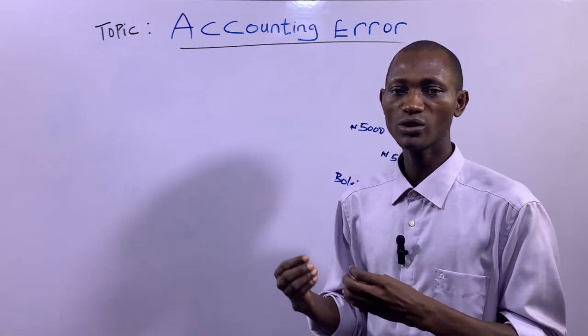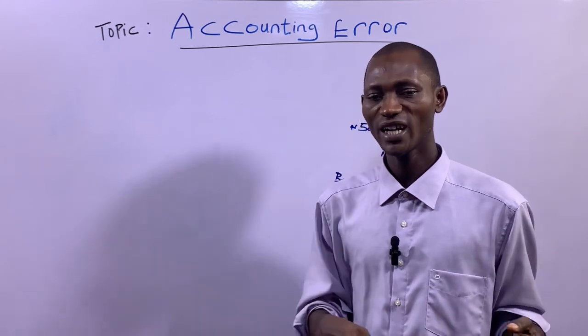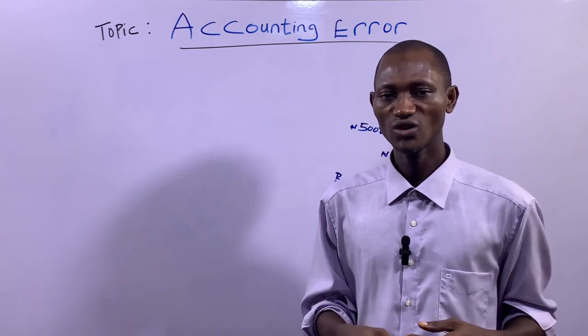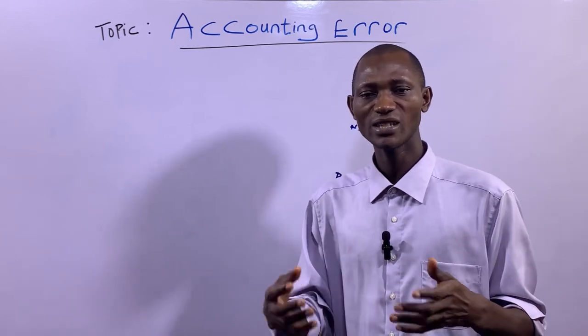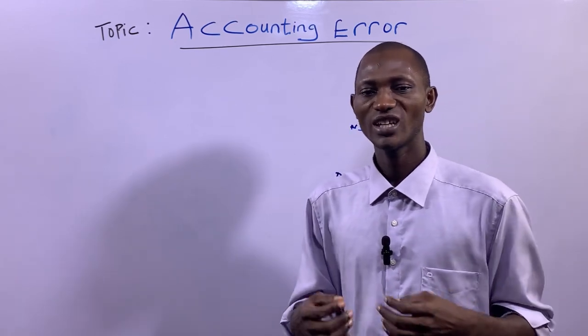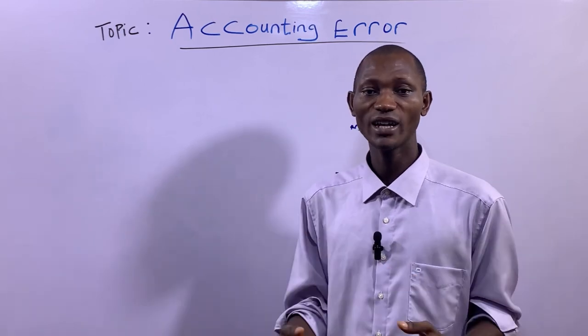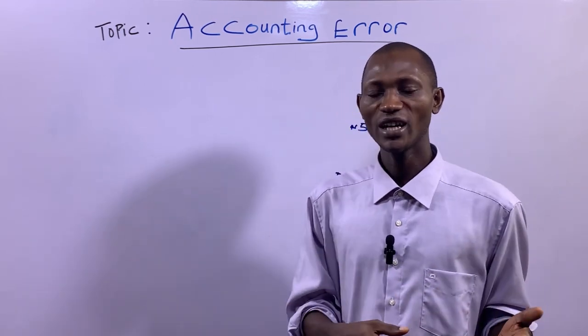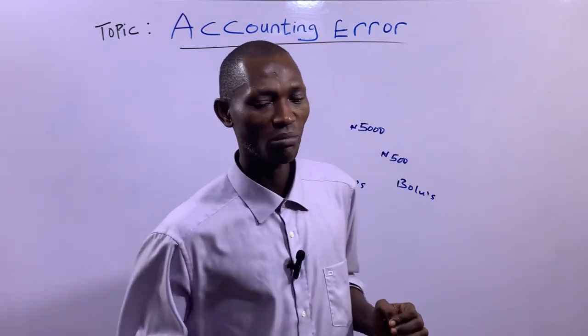Don't forget, when postings are made from the subsidiary books into the ledgers, and from the ledgers we extract a trial balance, most times there might have been errors in the ledgers. Then those errors would definitely appear when the trial balance is extracted. So this is what we basically mean.